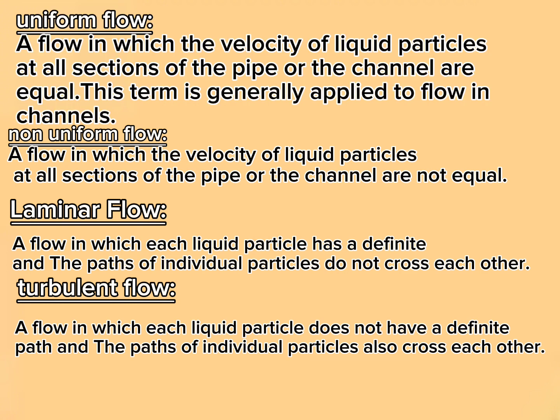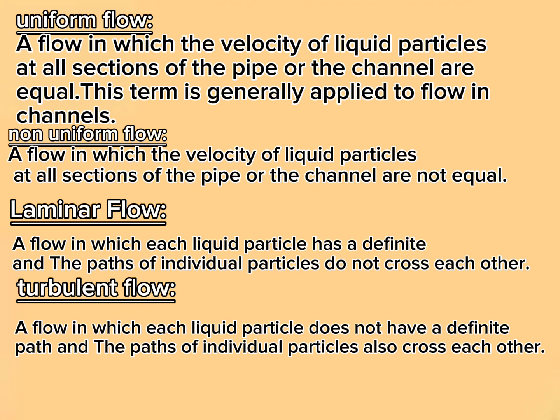Uniform flow. A flow in which the velocity of liquid particles at all sections of the pipe or the channel are equal. This term is generally applied to flow in channels. Non-uniform flow. A flow in which the velocity of liquid particles at all sections of the pipe or the channel are not equal.